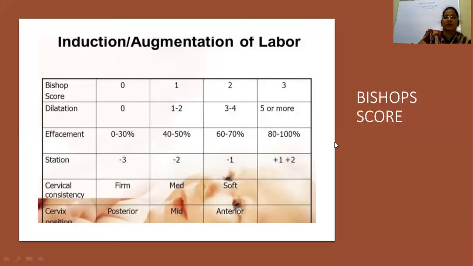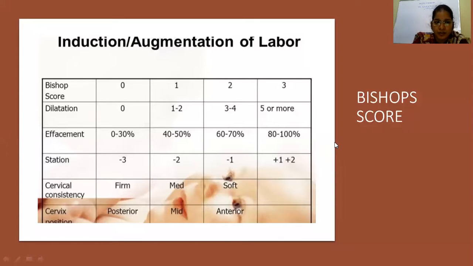Here comes the Bishop score. The Bishop score is divided into 4 parts: 0, 1, 2, and 3. Coming to dilatation, a score of 0 is given for 0 dilatation, a score of 1 for 1 to 2 centimeter dilatation, a score of 2 for 3 to 4 centimeter dilatation, and 3 for dilatation more than 4 centimeters. Dilatation of 4 centimeters means the patient is in the active stage of labor.